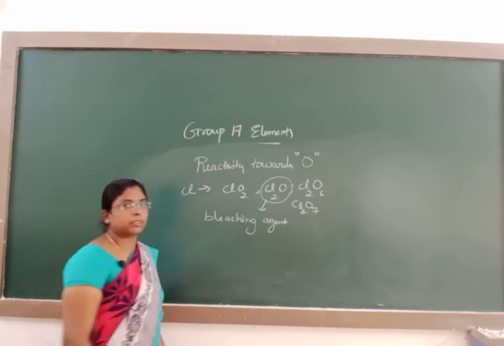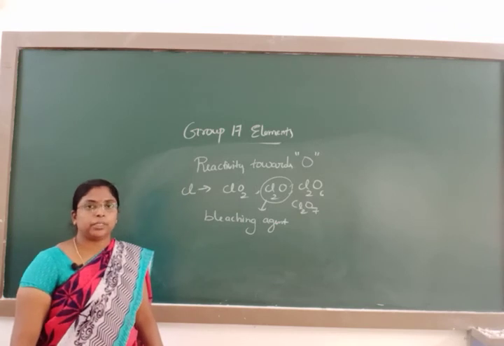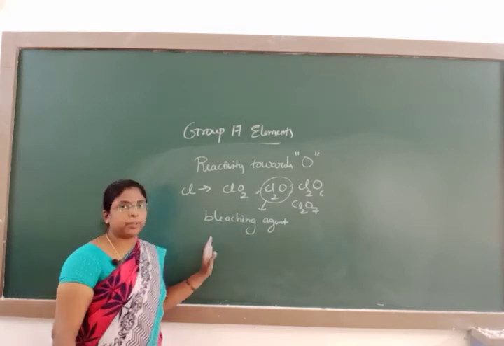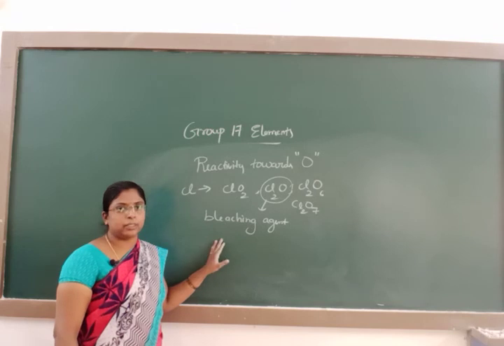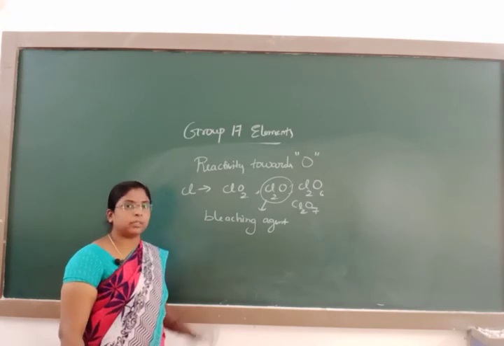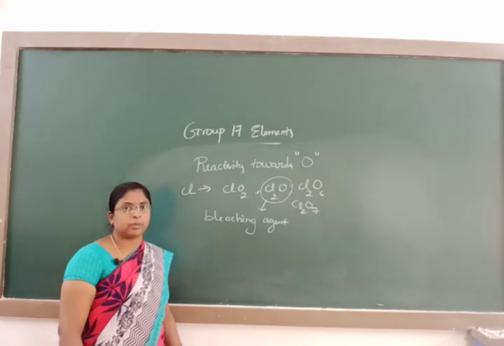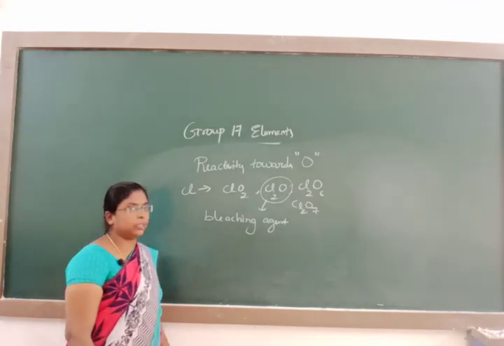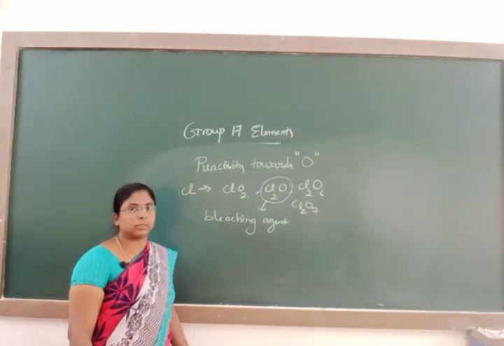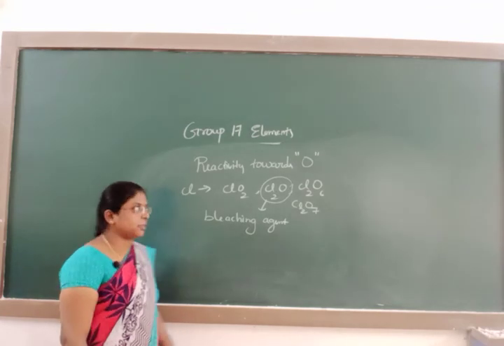Cl2O is used as a bleaching agent in paper and in the textile industry. It is also used in the purification and sterilization of water. All these oxides act as good oxidizing agents.